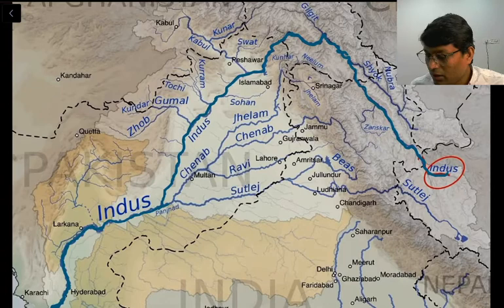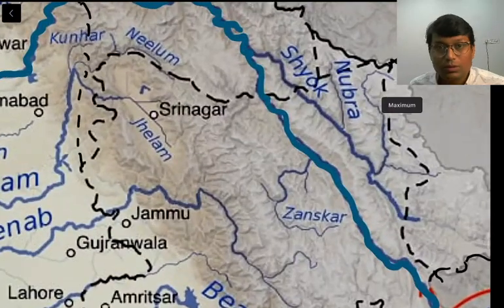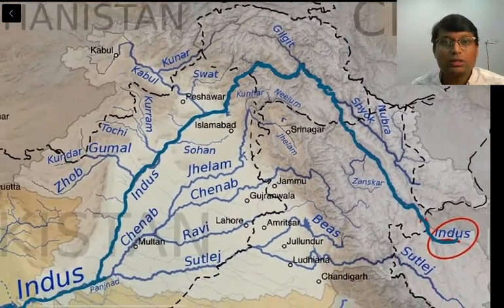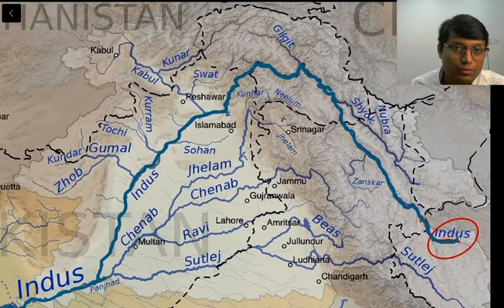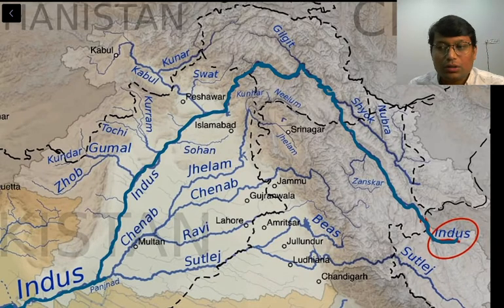Just follow through it. You will get to know the various interesting aspects of a particular river, right? Once we have done that, we will then move to its tributaries. We will see what the right bank tributaries are, what the left bank tributaries are, and finally we will also discuss issues of biodiversity, such as wildlife sanctuaries, national parks, or even wetlands. In case of some rivers such as Satluj and Beas, there are wetlands. We will discuss that too, right?